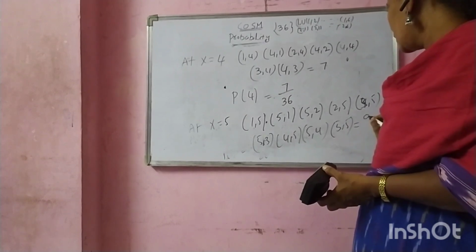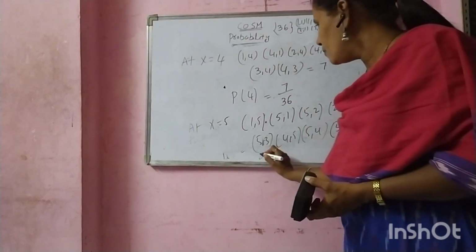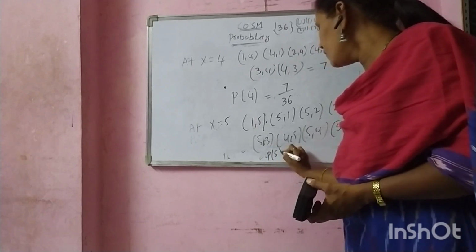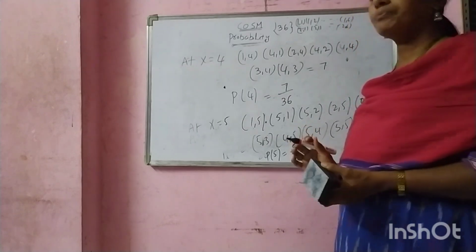Total cases are 9. 9 favorable cases. Probability P of 5 equals 9 by 36.